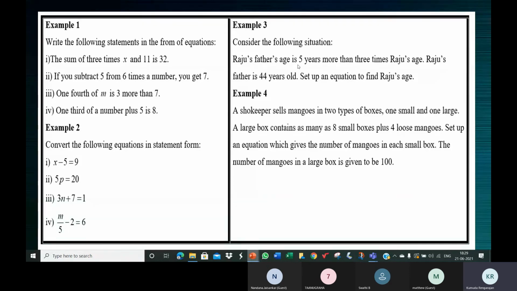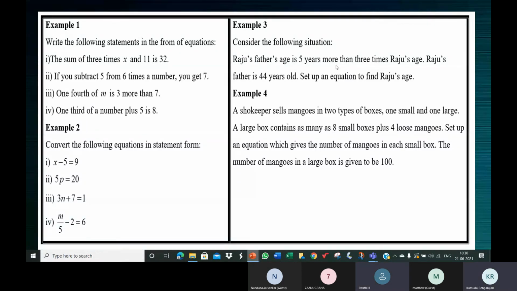Now, Raju's father's age is 5 years more than that. Listen to me carefully. Above Raju's age, put X. 3 times meaning 3, so 3 times Raju's age becomes 3x. Now don't read 3 times Raju's age. Read it as 3x. Now read the 5 years also. 5 more than 3x. What is 5 more than 3x?